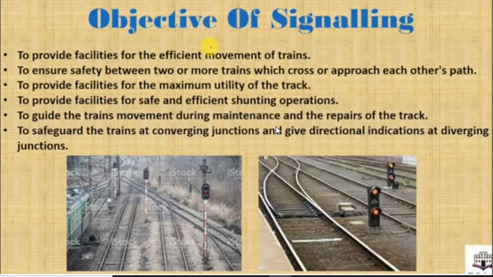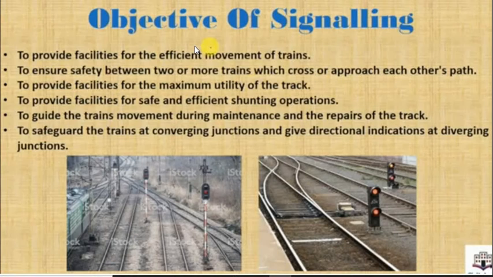Object of signaling. So why is signaling provided? What are the objectives of providing signals? We will see one by one. See the first one: to provide facilities for efficient movement of trains. If we provide a signaling system on a railway track, the trains will move efficiently and there will not be chances of congestion, if the train properly follows the signals.